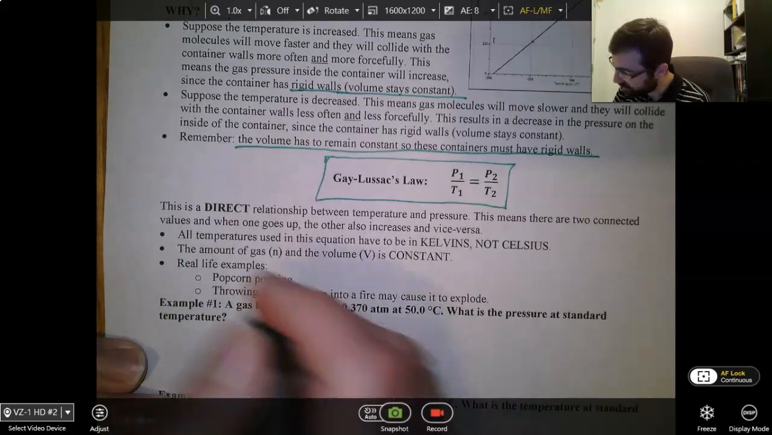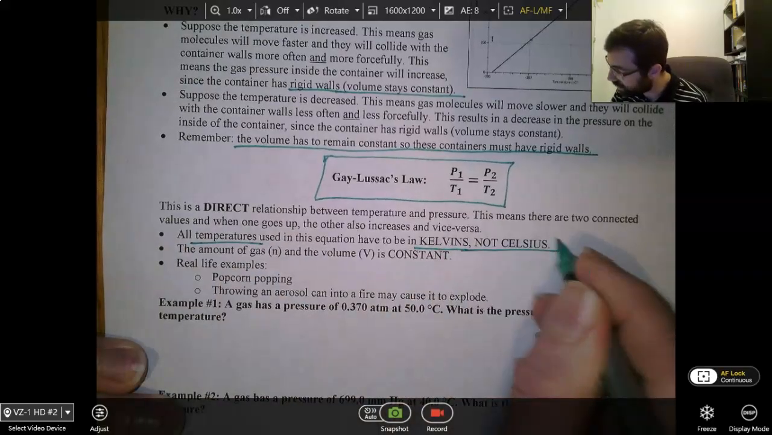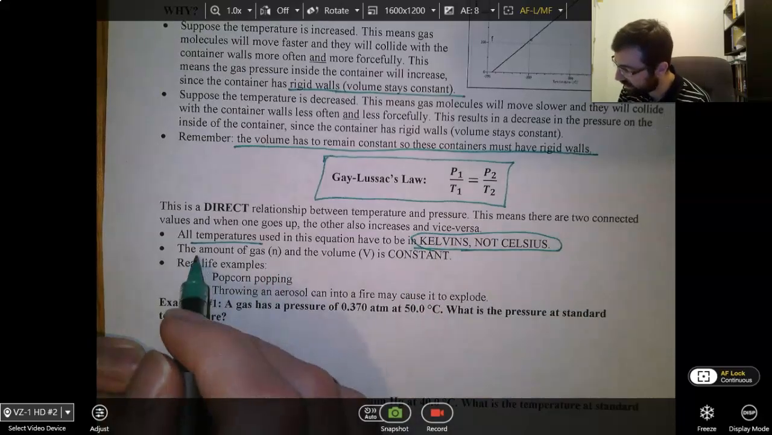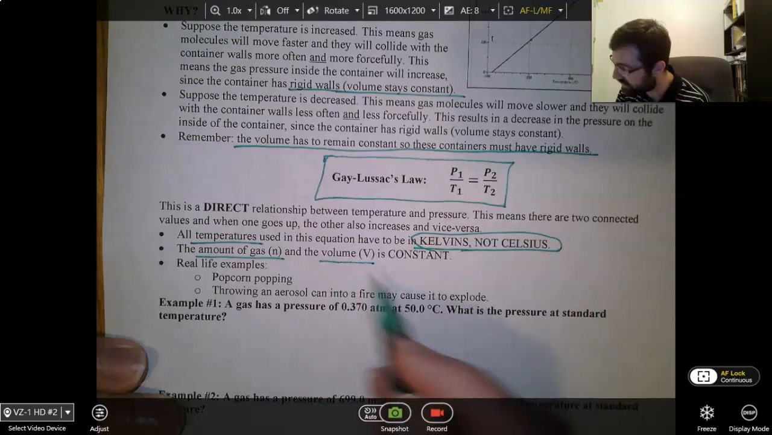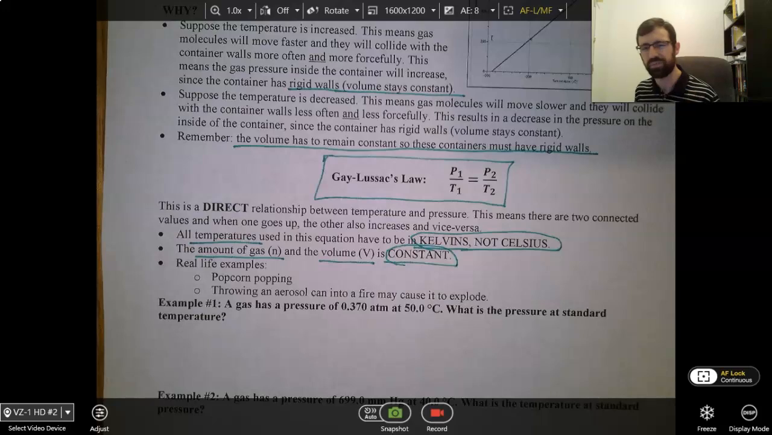All the temperatures have to be in kelvins, not Celsius. That's very important to recognize. Kelvin, not Celsius. The amount of gas, which is n, and the volume, which is V, are constant. Constant means they don't change. Okay, so we pretty well ignore them. That's why you don't find them in the equation.